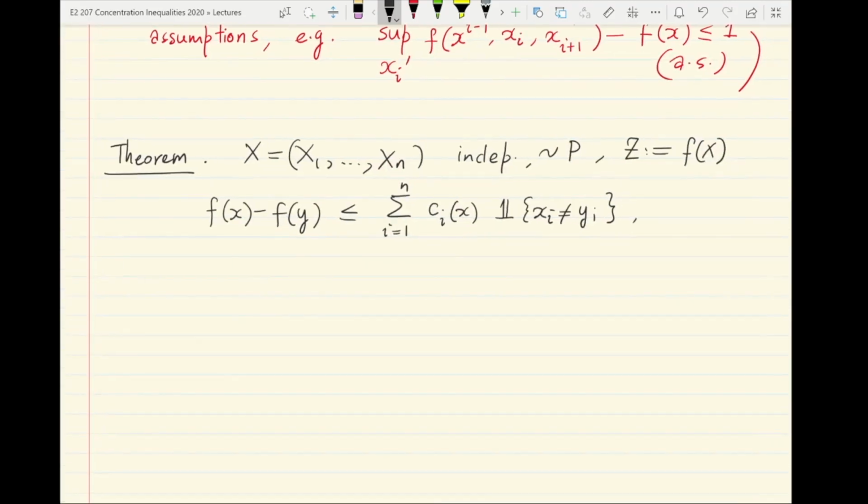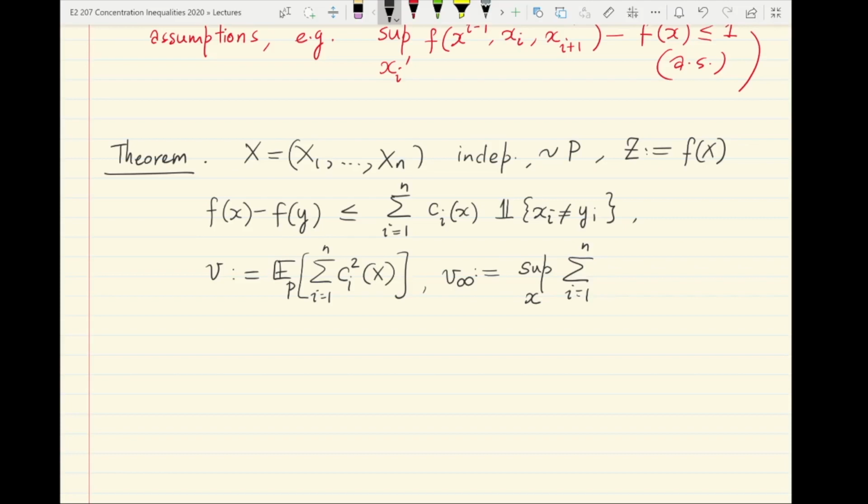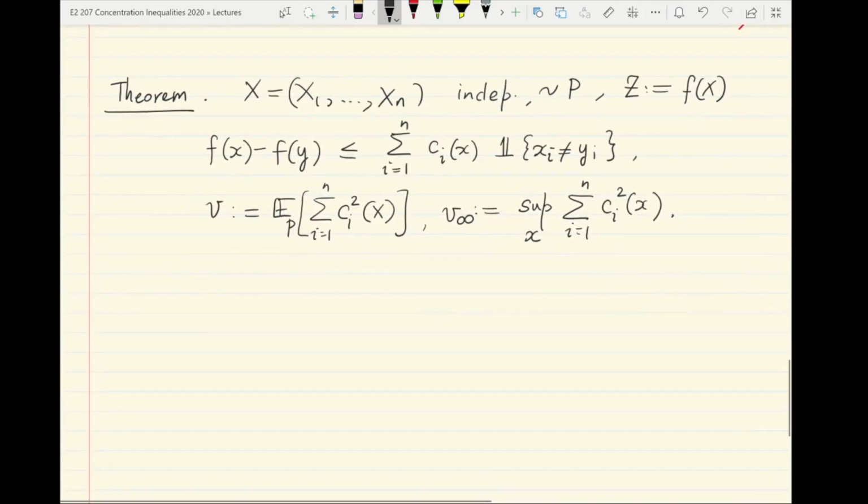And let us also denote v as the expected value under the natural distribution of x of summation ci square of x, and v infinity as the largest value of such a sum of squared coefficients. So sup over all possible arguments x of summation i equal to 1 to n ci square of x. So v infinity is clearly lower bounded by v,